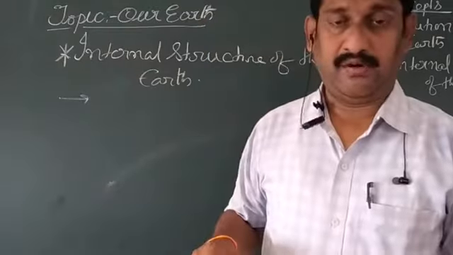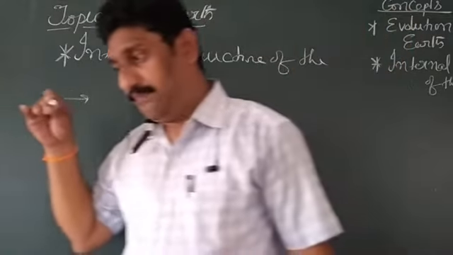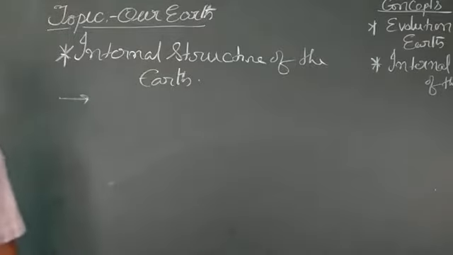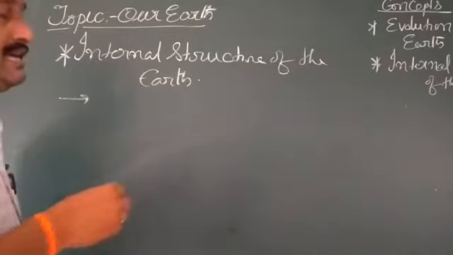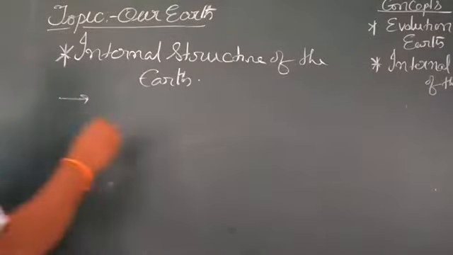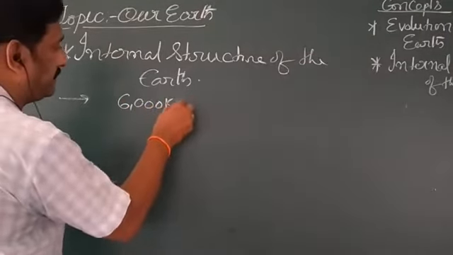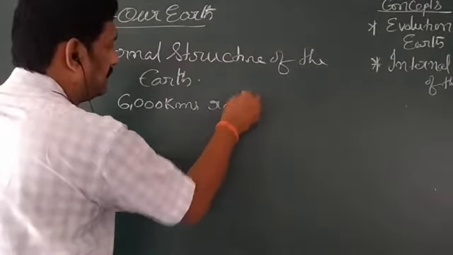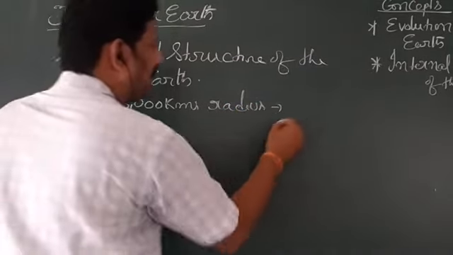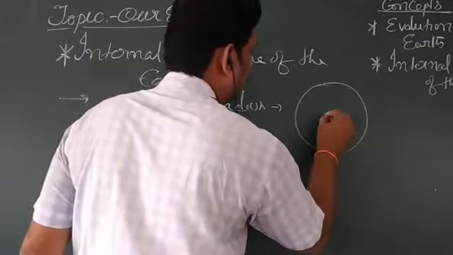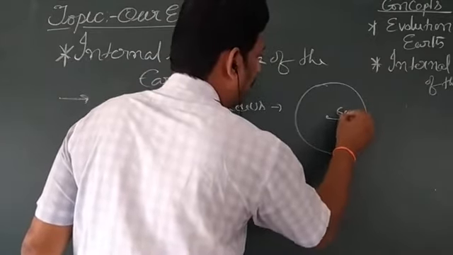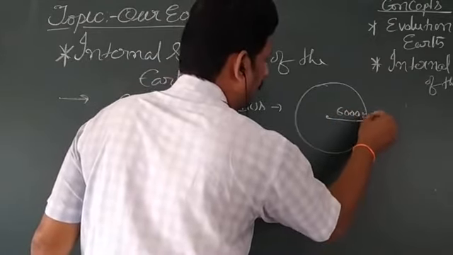But the earth's radius is totally 6,000 kilometers. That means this is the radius we are talking about, 6,000 kilometers.